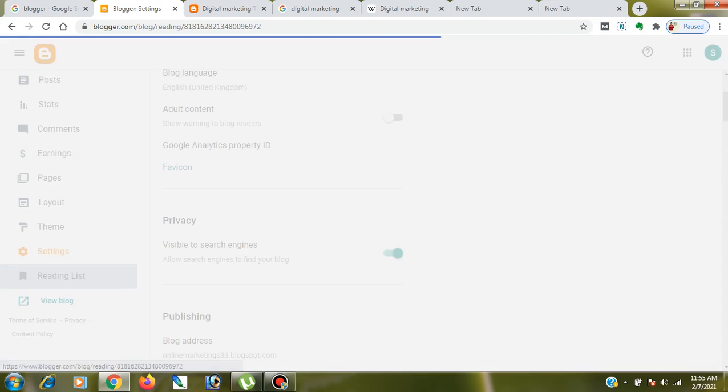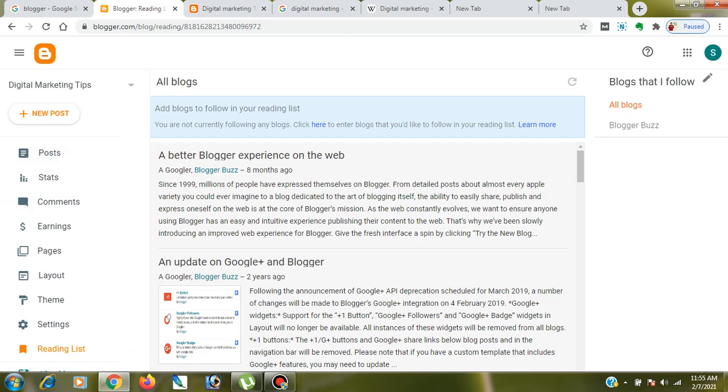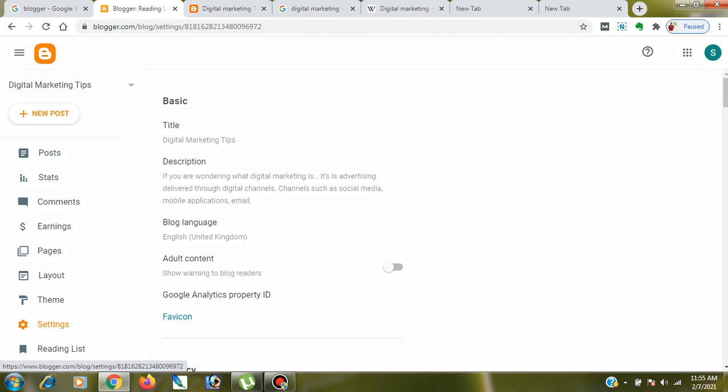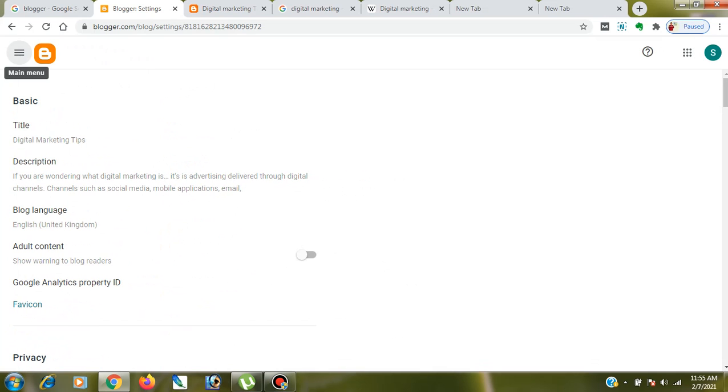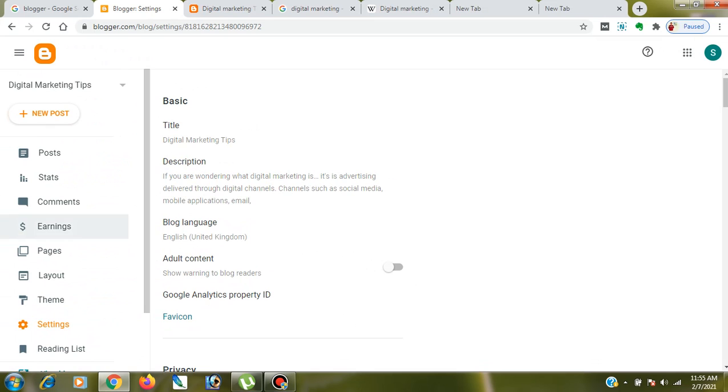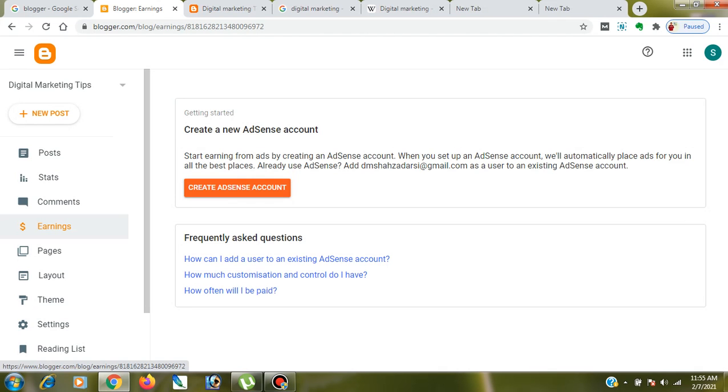We have the reading list. In the reading list, you can read all blogs from here. Any update from the blogger platform, you can read it from here. And in the settings also, guys, for Google AdSense, once you write at least 25 to 30 unique posts, as I told you, with 1000 words each, then you can apply for Google AdSense, and your Google AdSense will be approved.